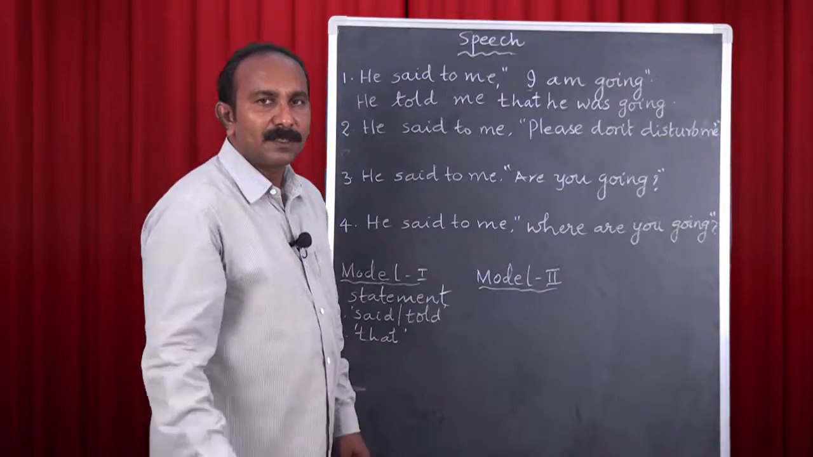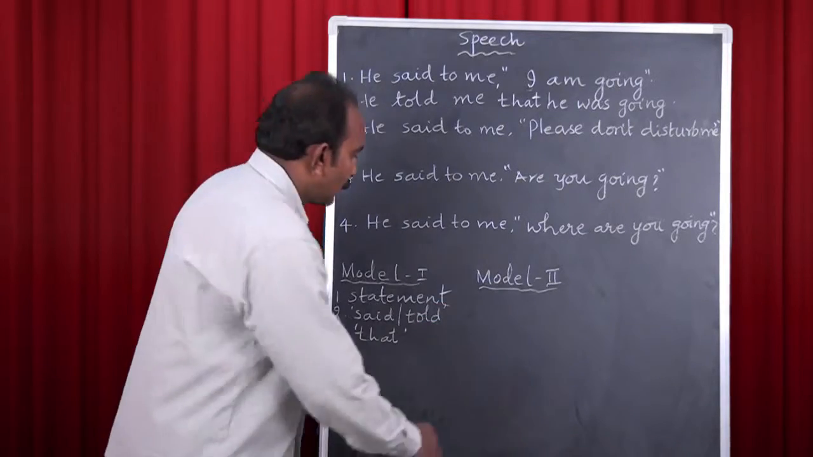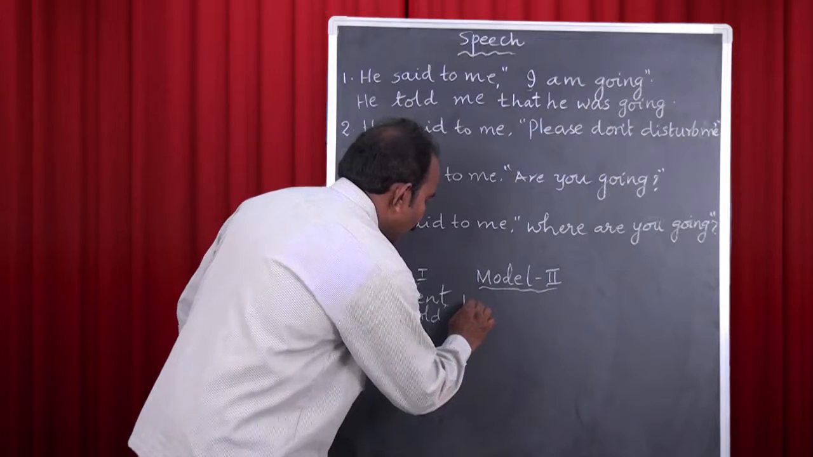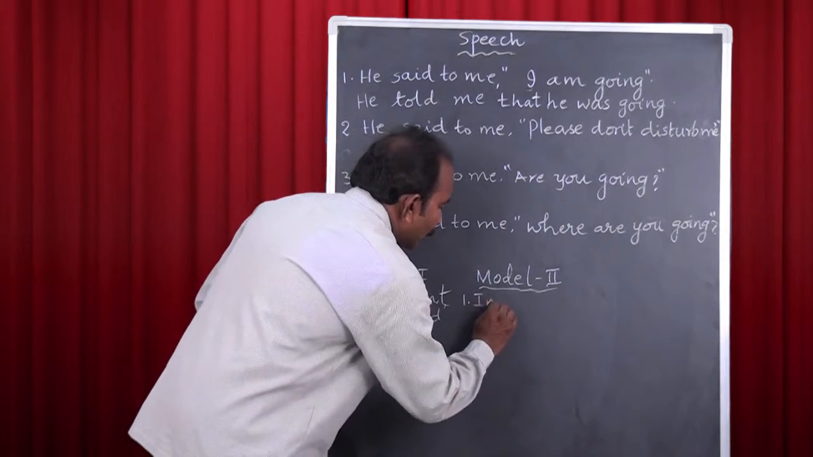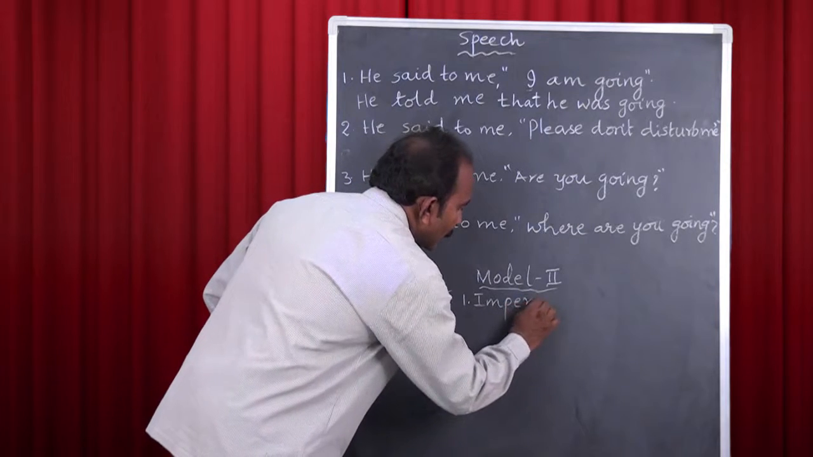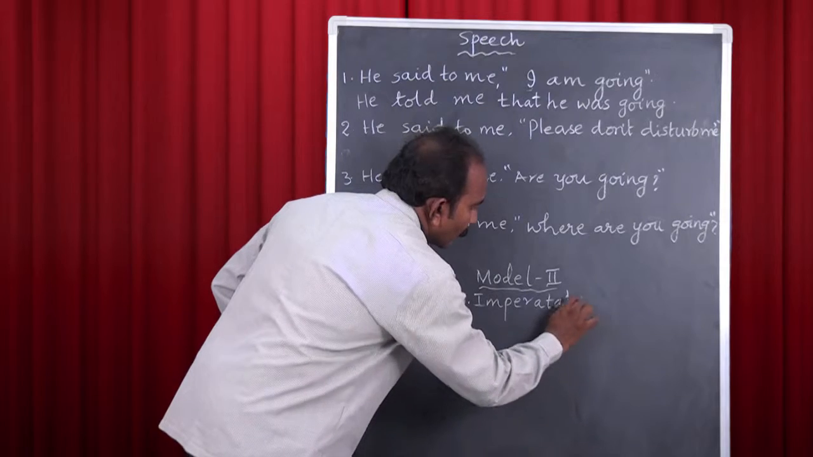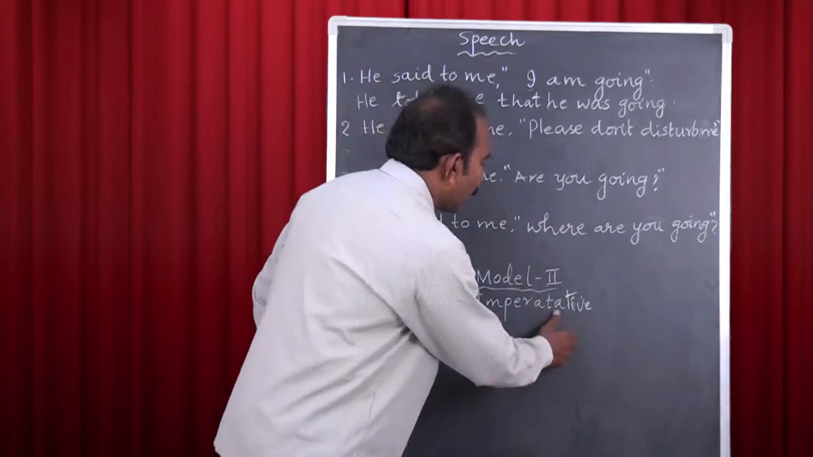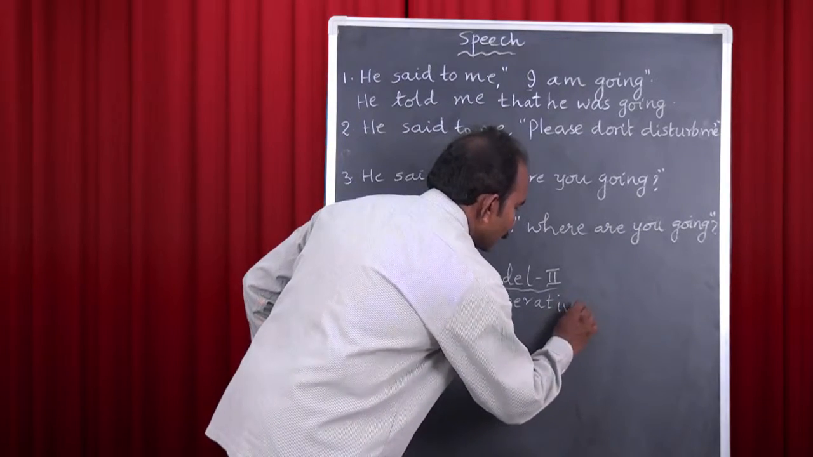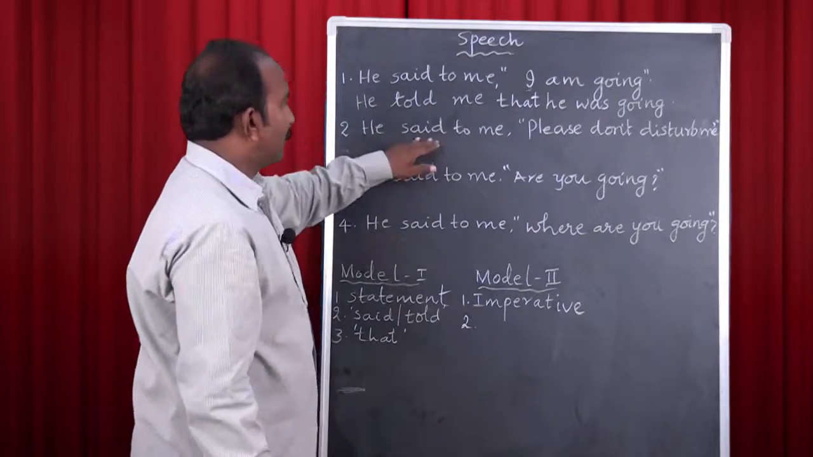I think you remember what the first point is about. The first point is about its recognition. In model 2, we have an imperative sentence. And the second point is about the use of reporting verb.